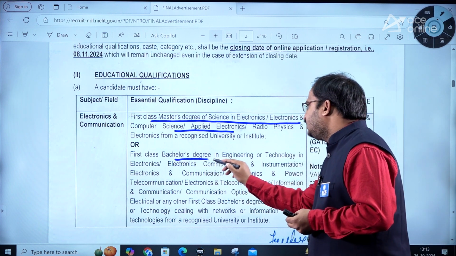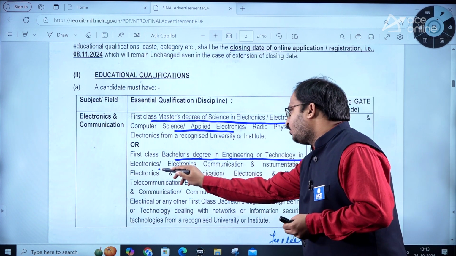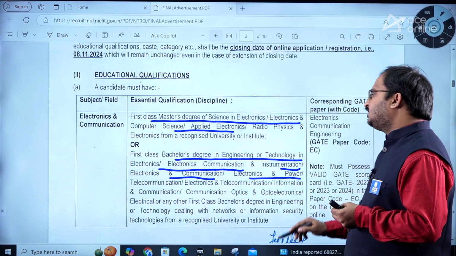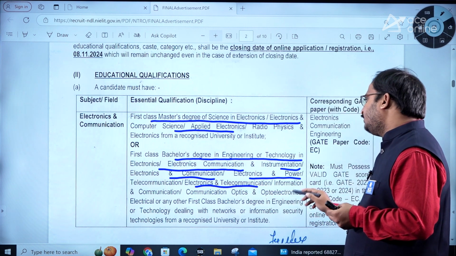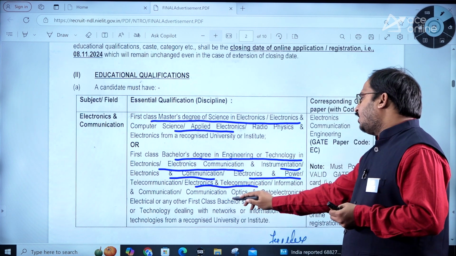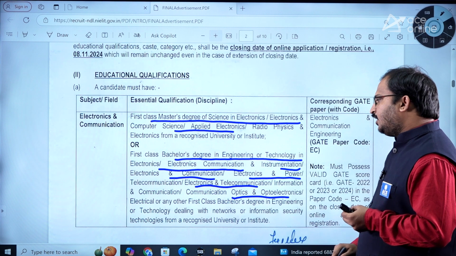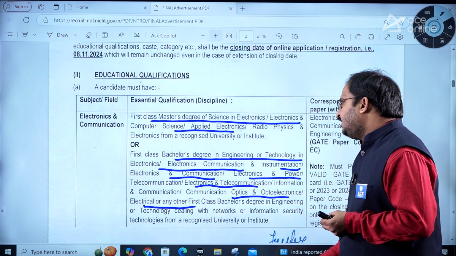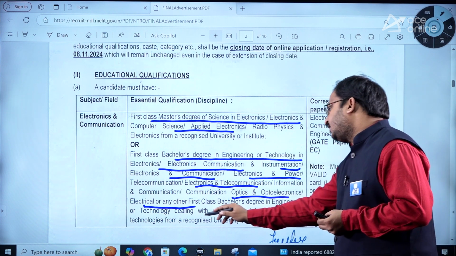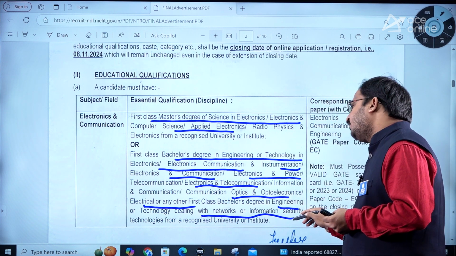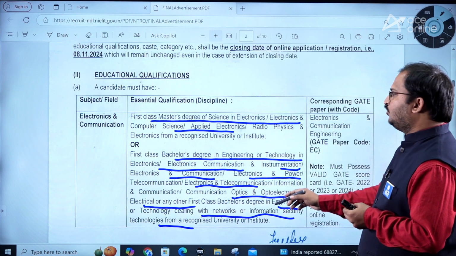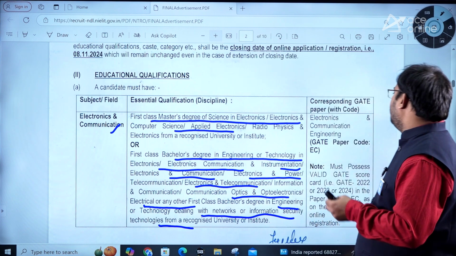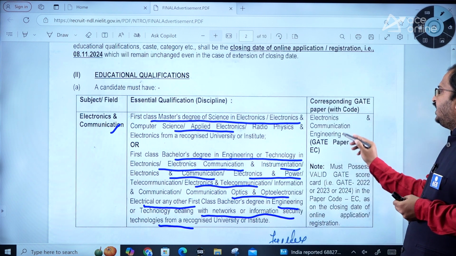Then a first class bachelor's degree in engineering or technology in electronics, electronics and communication, instrumentation, electronics and power, telecommunication, electronics and telecommunication, or information and communication, communication, optics and optoelectronics, electrical, or any other first class bachelor's degree in engineering and technology dealing with networks or information security technologies from a recognized university.